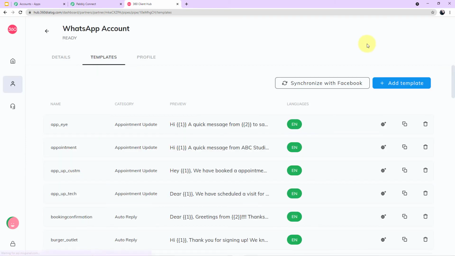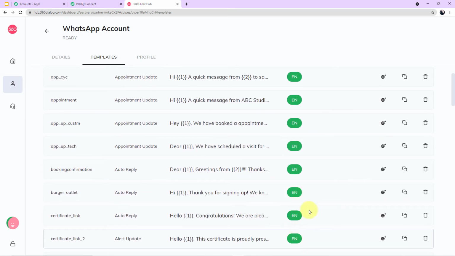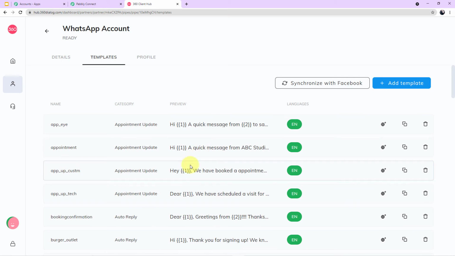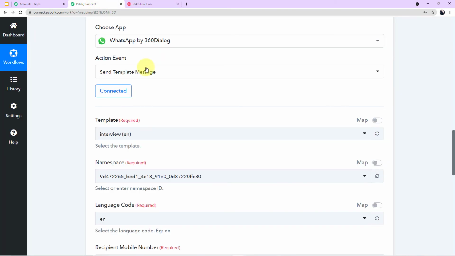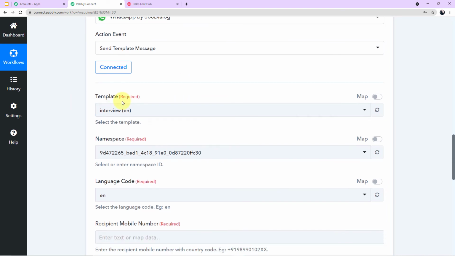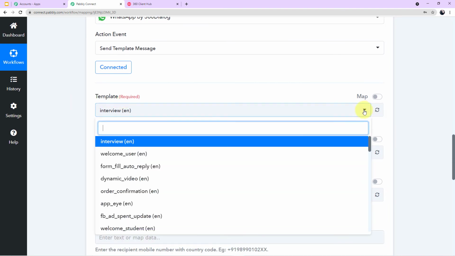Okay, let me show it to you here. As you can see on my screen, all my templates are already approved so that I can use them in my workflow. Now let me map this particular template which I have shown you in my Pabbly Connect account. So for that, I'll go back to my Pabbly Connect account. I'll come to the template field, click on this arrow, and here I'll search for the particular template.